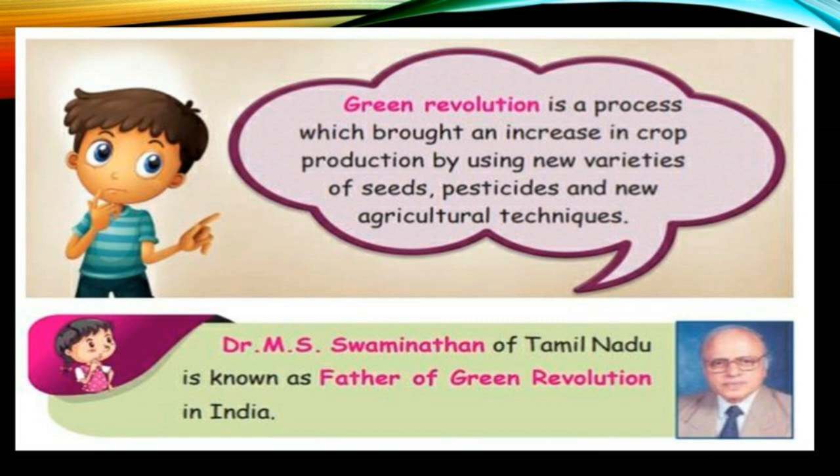Insects will come and attack the agriculture, so they use pesticides. Many agricultural techniques are also used. Nowadays many tractors and machines have been introduced to harvest the crops. Dr. M. S. Swaminathan of Tamil Nadu is known as the father of the Green Revolution in India.